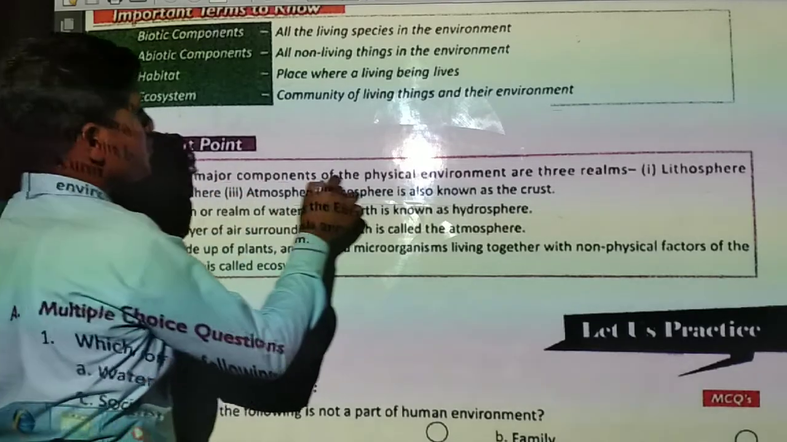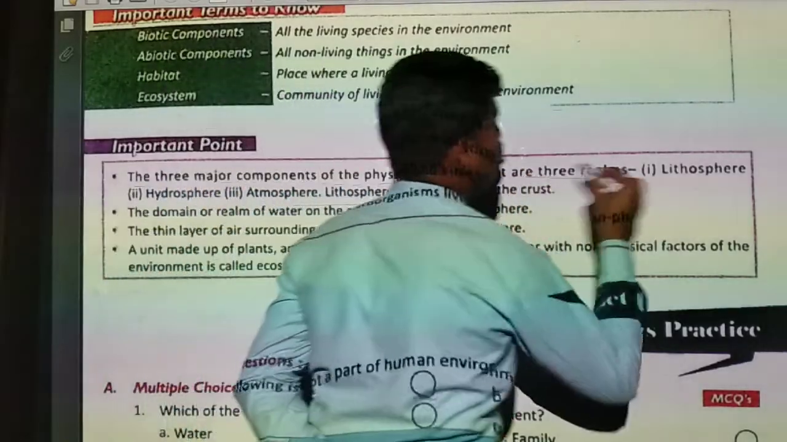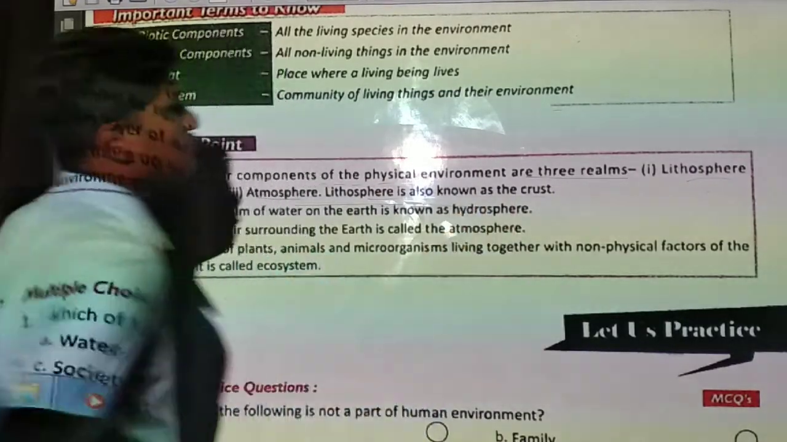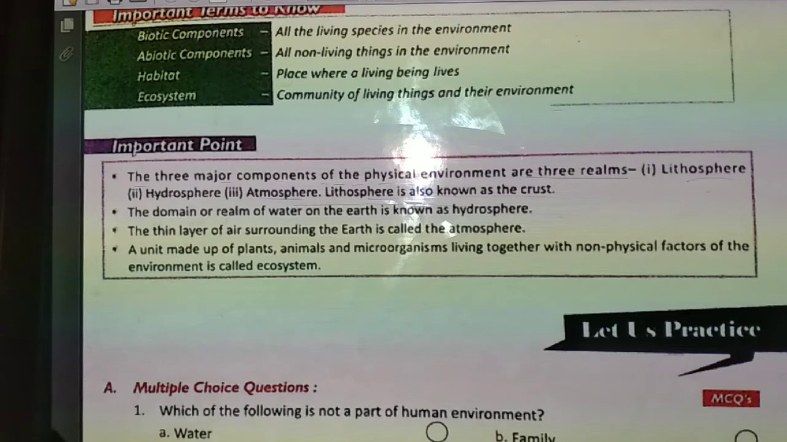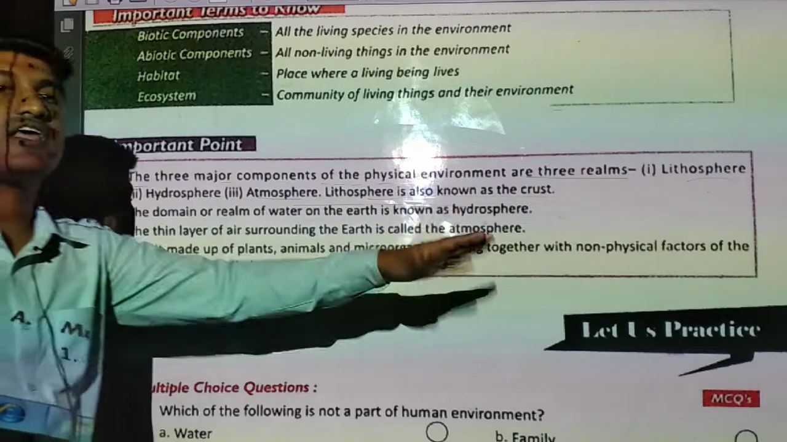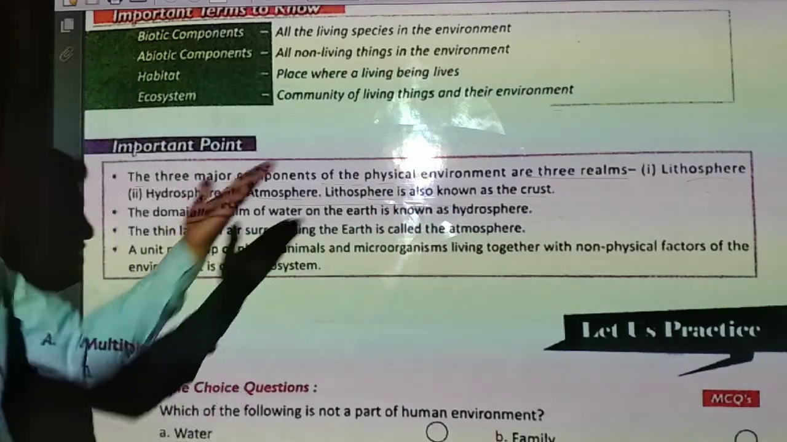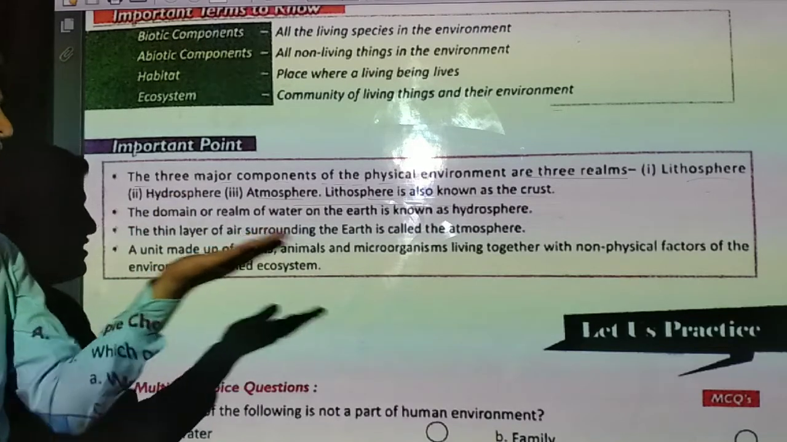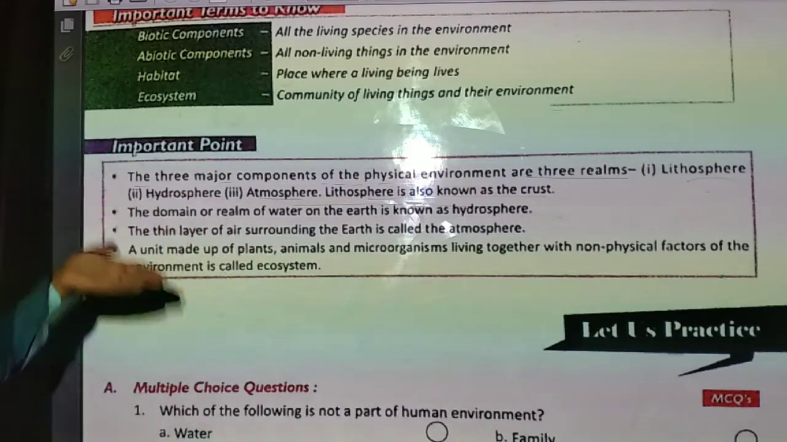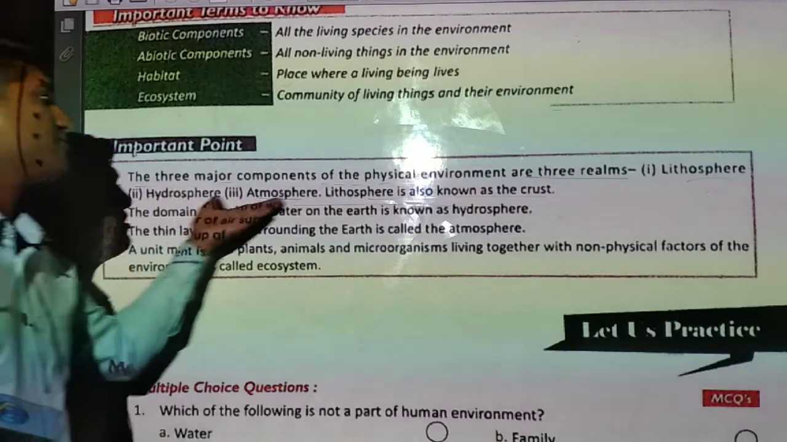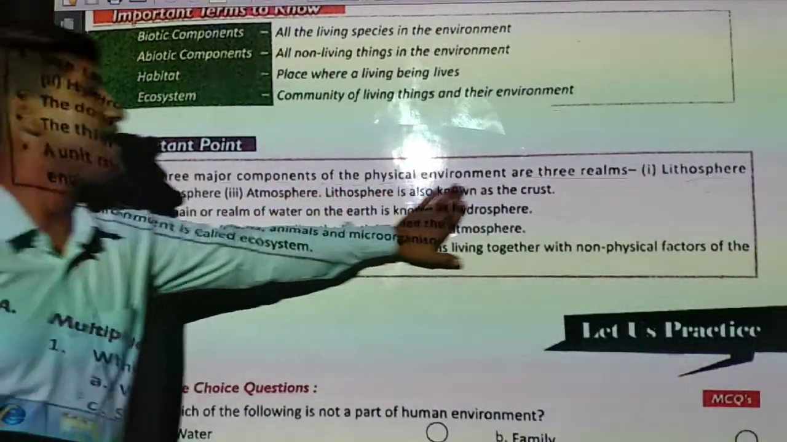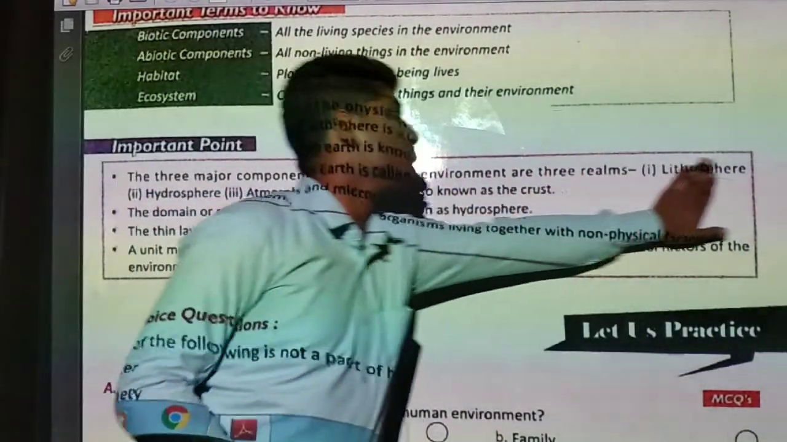Now what are the important points from this chapter? The three major components of the physical environment are three realms: lithosphere, hydrosphere, atmosphere. Lithosphere is also known as crust. What is the lithosphere? The land part of the earth we will call the lithosphere. What is hydrosphere? The surface of the earth where water is present we will call hydrosphere. And what is atmosphere? The air surrounding us we will call the atmosphere. And lithosphere is also known as crust.